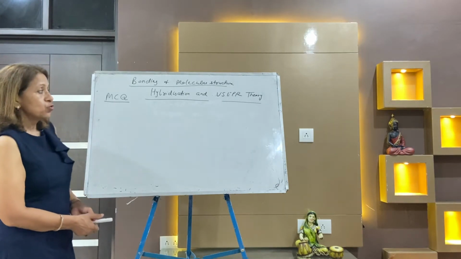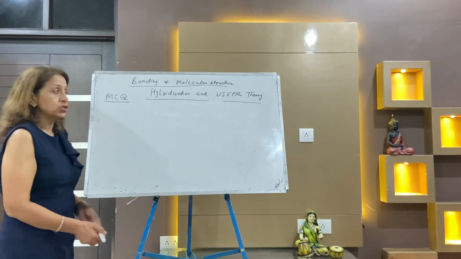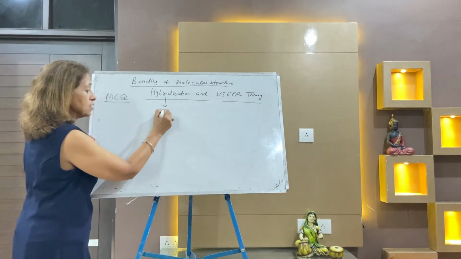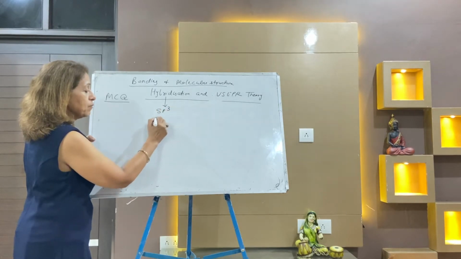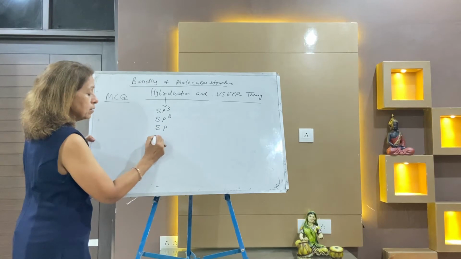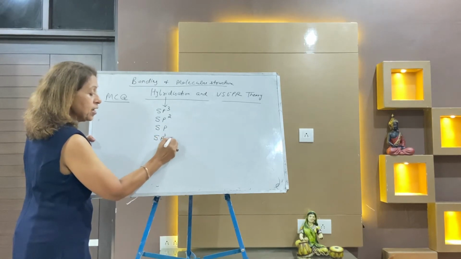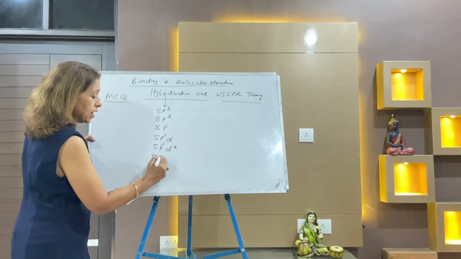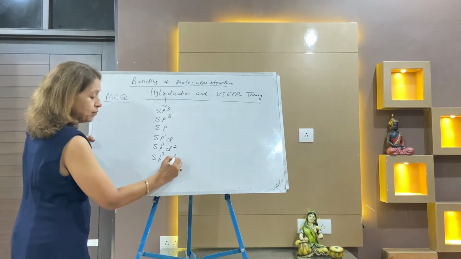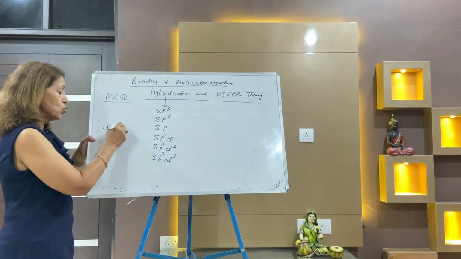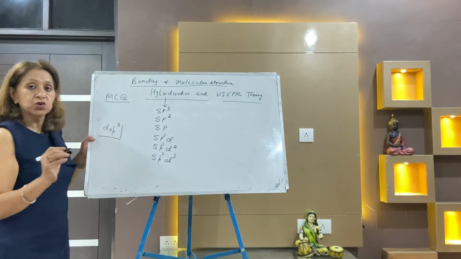Write down. Today's topic is hybridization, and hybridization you might have listened in the classes. It is sp3, sp2, sp, sp3d, sp3d2 and sp3d3. There's one more hybridization, dsp2, that we will take in class 12th.